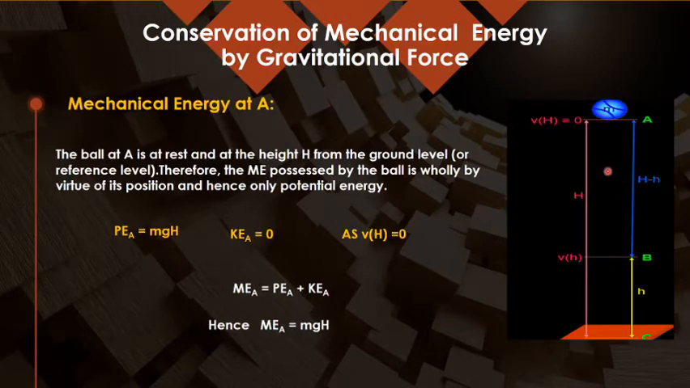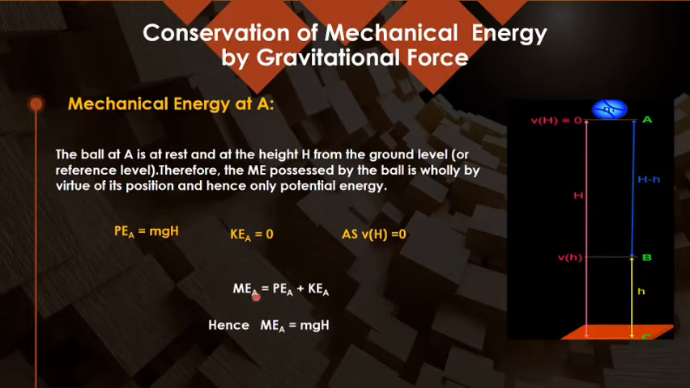When we release it, the velocity at the highest point is 0. It means the body is at rest. Initially at position A, the body is at rest and at height H above the surface of the earth. Then the potential energy will be given by mgH, because the mass is m, g is the acceleration due to gravity, and H is the height. Kinetic energy is 0 because the speed is 0.